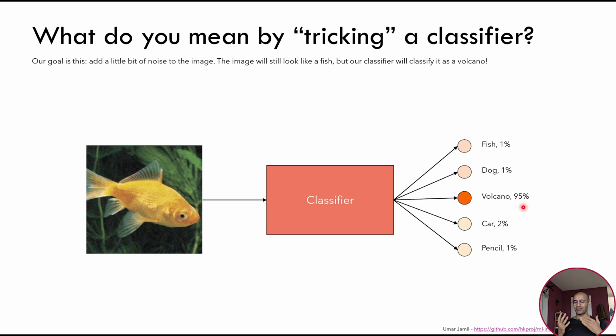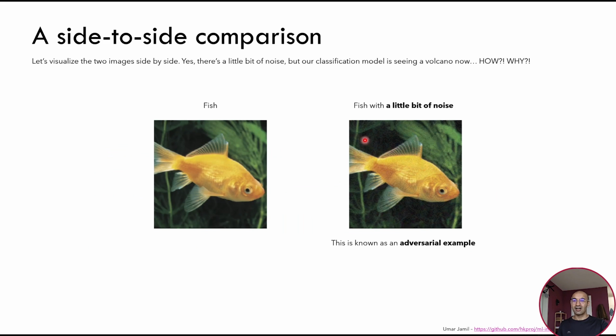If you think about it, the only place where we can work to trick this network is actually the input. And this is what we will do. We will change the input in such a way that the network will not see a fish anymore, but will see, for example, a volcano. This fish and the previous fish are the same for a human, because you can see a fish and I can see a fish. But what we did was add a little bit of noise to this picture so that when the network sees this picture, it will not see a fish anymore, it will see a volcano. How is that even possible? Let's see.